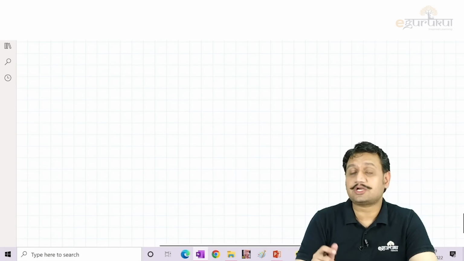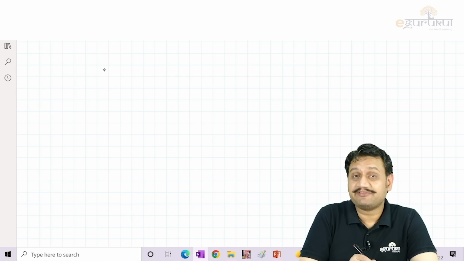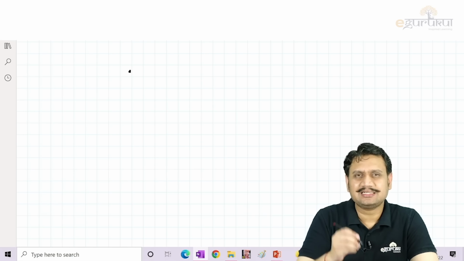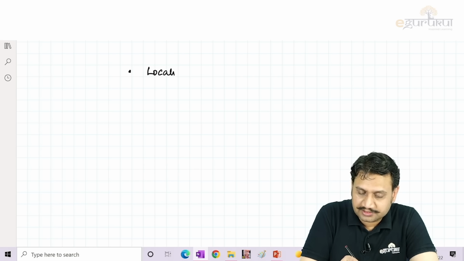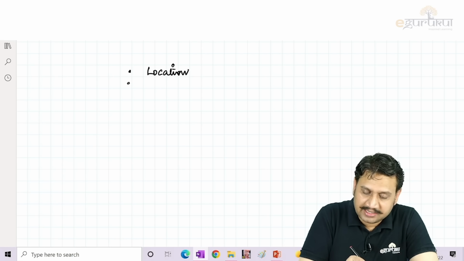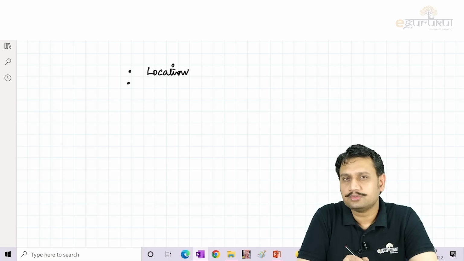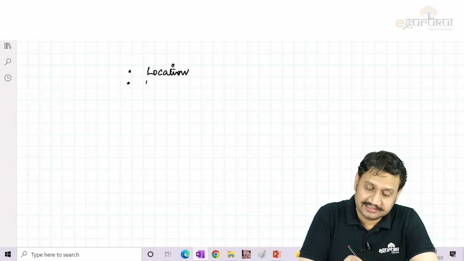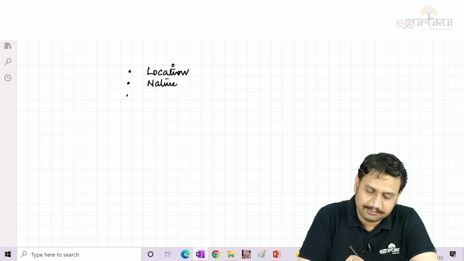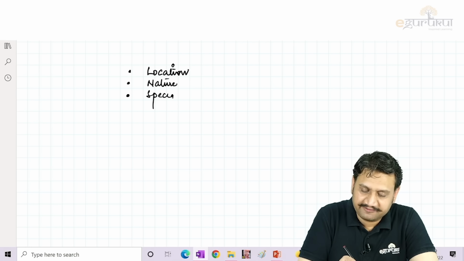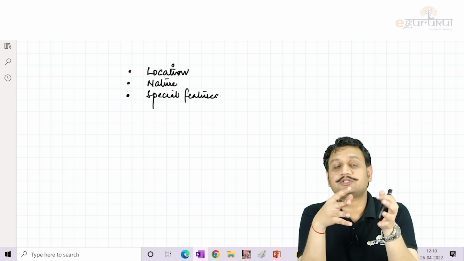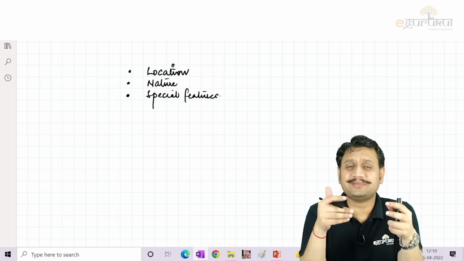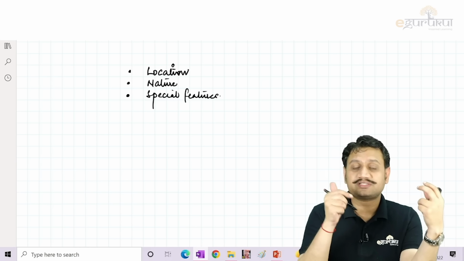For Ewing's sarcoma and osteosarcoma, and all the tumors, my single piece of advice to you is always check the location first. Where is the lesion located? Try to see, can you see the boundaries of the bone? Is the margin clear? That means it is a benign lesion. So try to see the nature of the lesion. And number 3 should be the special feature. Never ever look at the special feature first, because the same soap bubble can be seen in other tumors as well, right? The Codman's triangle can be seen in other tumors as well. So always try to see the location.